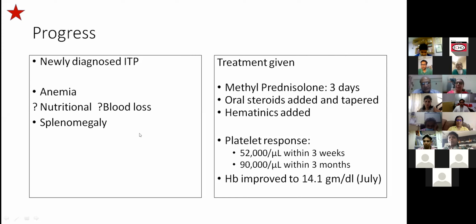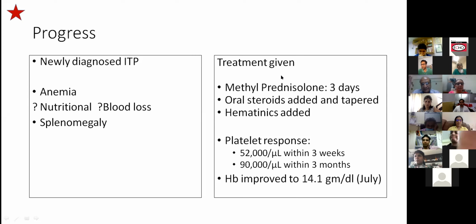Yes, ma'am. Continue, Ravi. So with the history and the bone marrow picture, we diagnosed the child as newly diagnosed ITP. Though still the anemia was a question for us, which could have been nutritional, but the PBS was not suggestive of it. So it could be because of the repeated blood loss from the epistaxis, because of which the child had anemia. And another thing was the splenomegaly. As ma'am said, 10% of children can already have splenomegaly. So this is also not very contributory at this time.